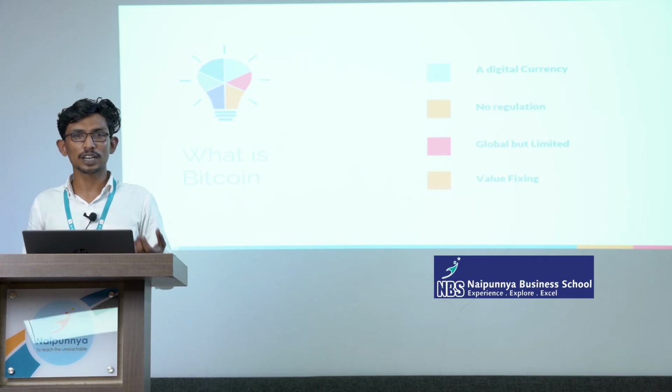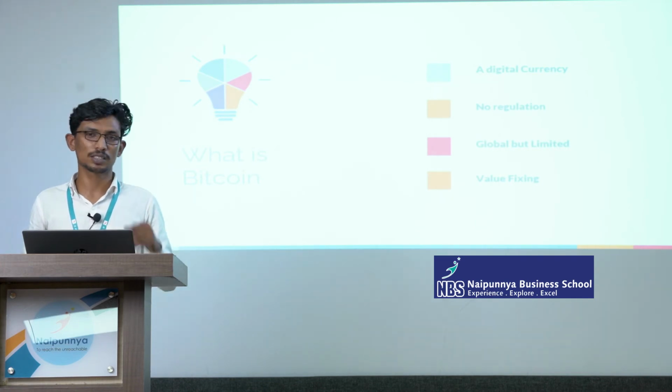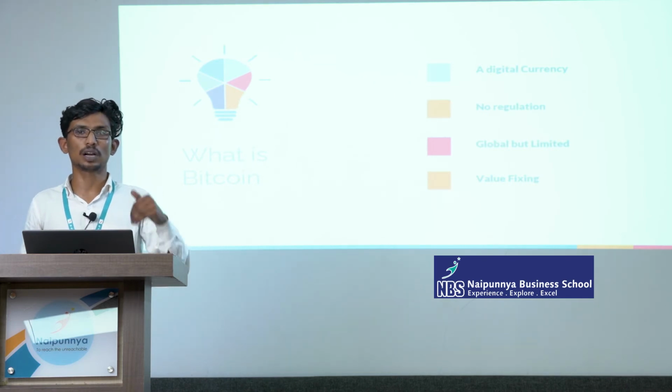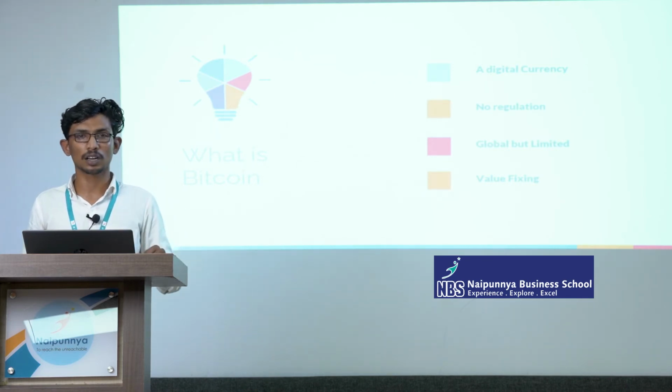If people are not ready to buy, the value will decrease. That's how the price of Bitcoin is fixed. So these are the basic features of what a Bitcoin is. It's a digital currency with no physical evidence or physical existence.